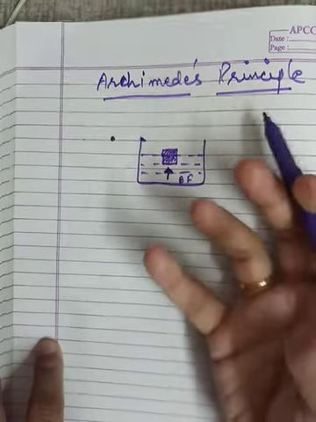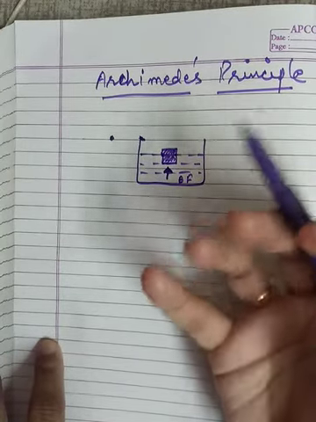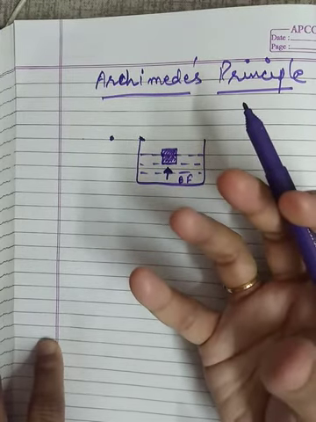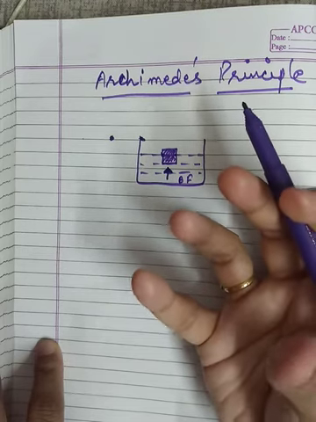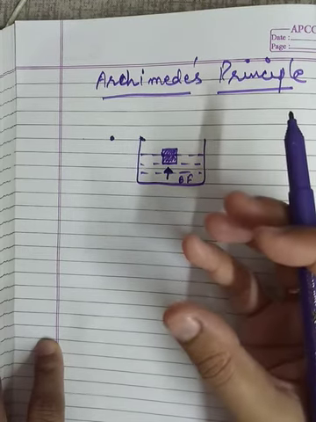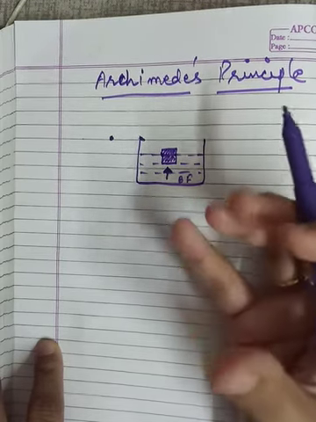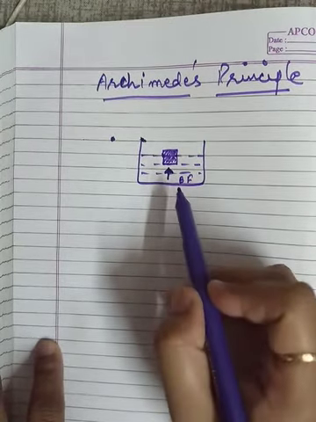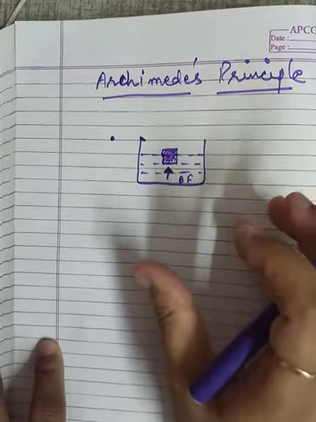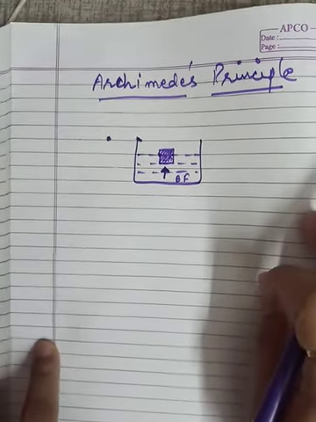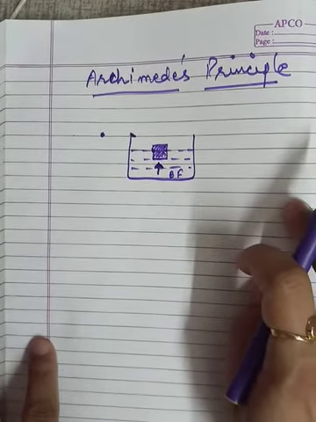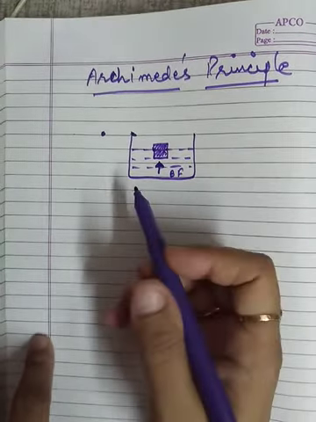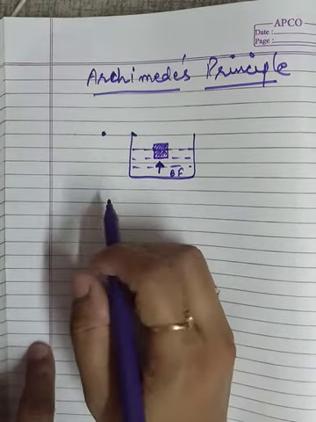So whatever amount of fluid is displaced, suppose 10 ml, 20 ml, whatever it is, that displaced amount of water or fluid has some weight. And that weight, if we calculate, will be equal to the buoyant force acting on that object. This concept was given by Archimedes, and by doing many experiments he gave the concept, and that concept I am just writing down for you.